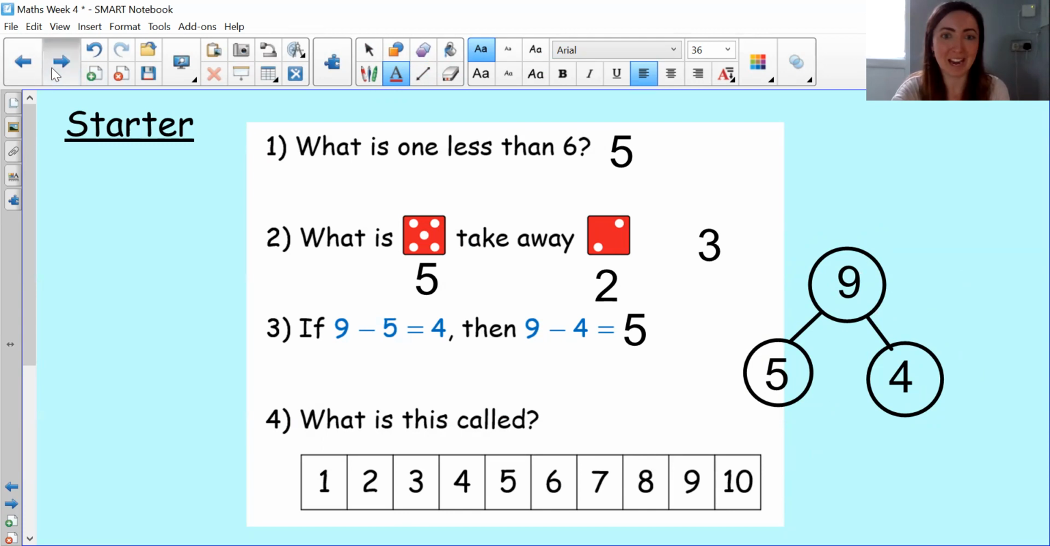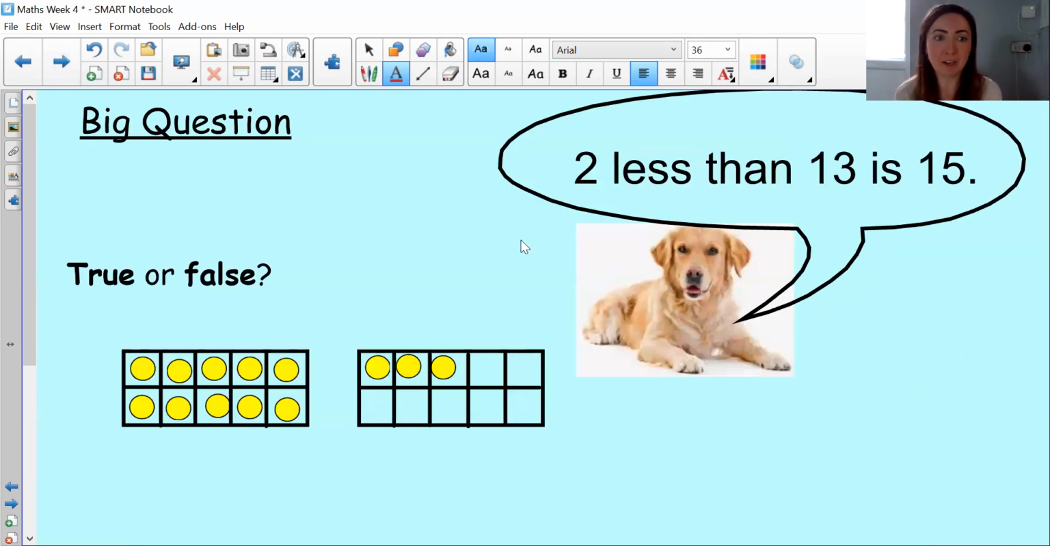Okay, so let's get learning. So Stevie's big question, true or false? Stevie says 2 less than 13 is 15. Pause here if you need to consider your answer. So 2 less than 13 is 15.